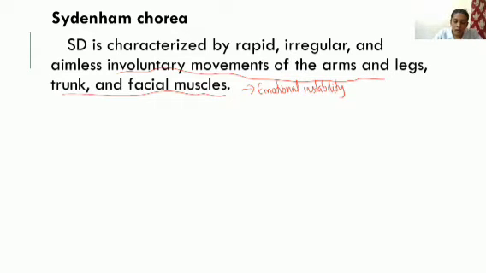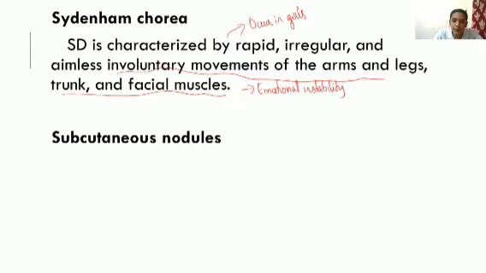In rheumatic fever, Sydenham's chorea is commonly occurring, mainly in girls.